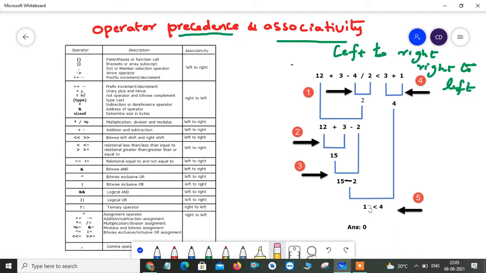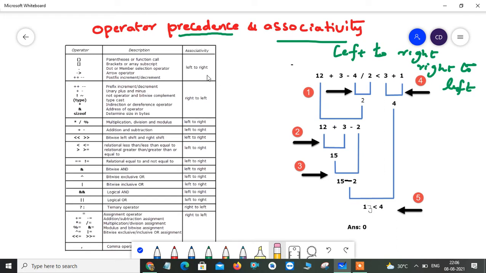See, these are the different types of operators available. These are special operators like parenthesis, which is a function call, brackets, which is used as an array subscript, dot, which is a member selection operator, the arrow operator, and the postfix increment and postfix decrement operators. These operators are always evaluated left to right.